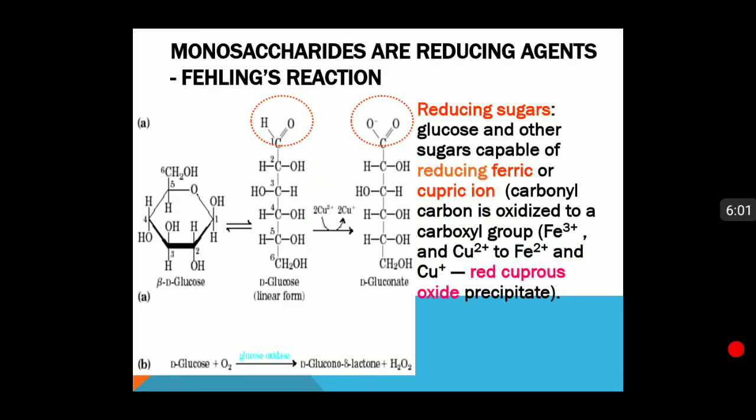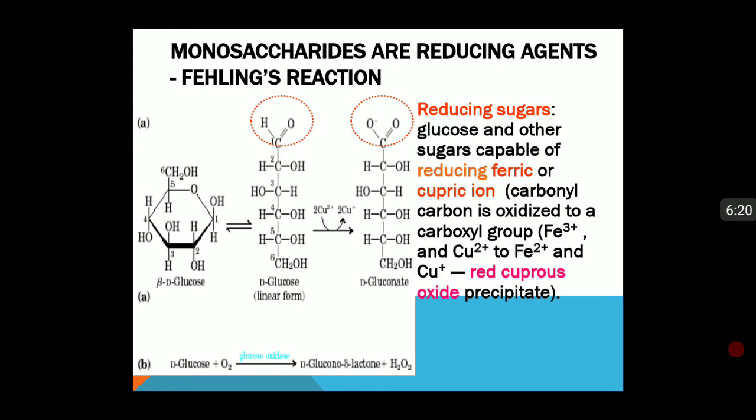When the carbonyl group is free, like here it is shown for the straight chain form of glucose, the CHO group is free to react. When it is free to react, it can be oxidized to a carboxyl group.